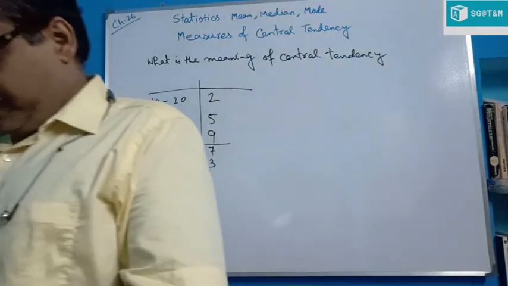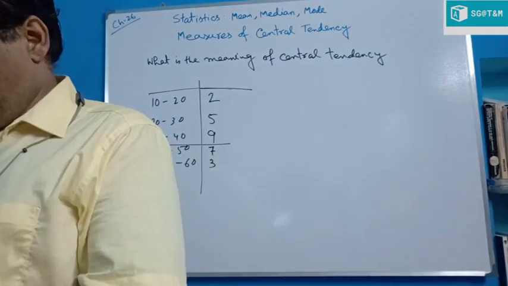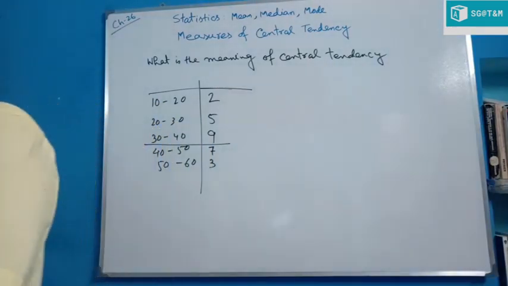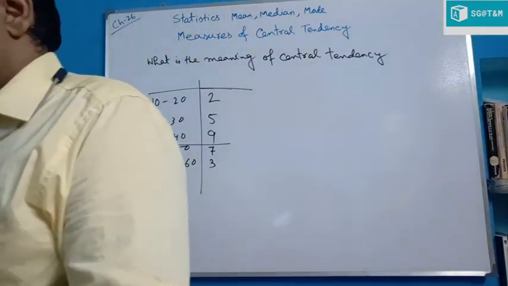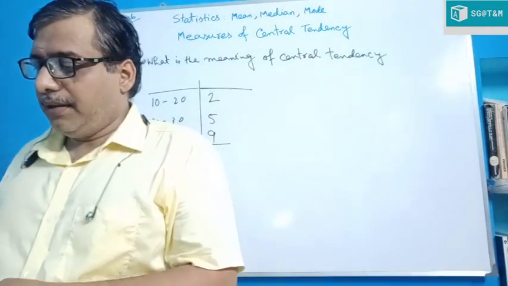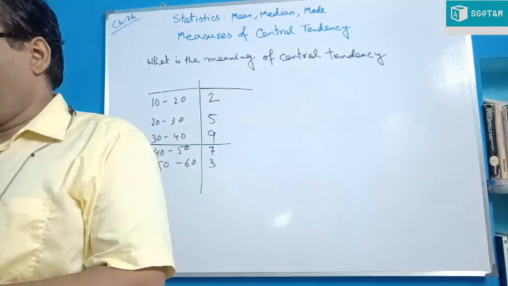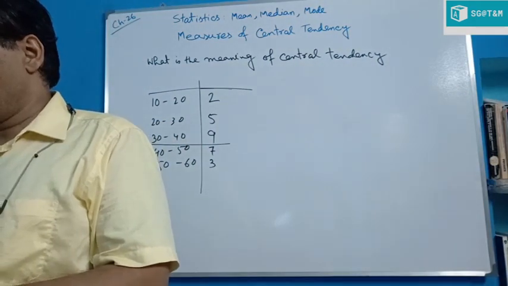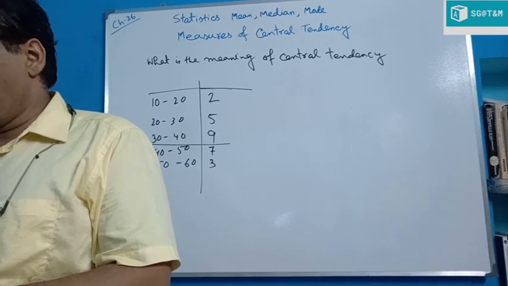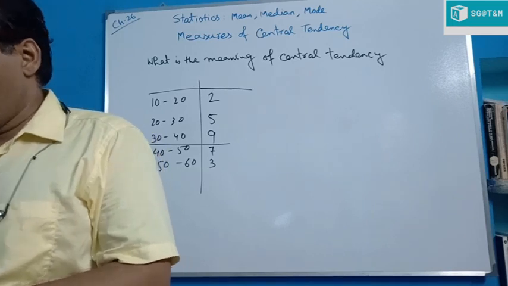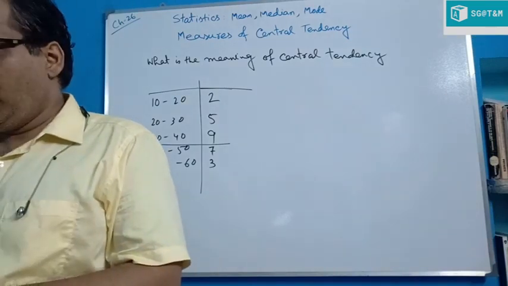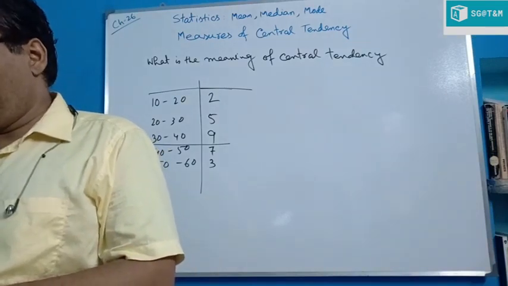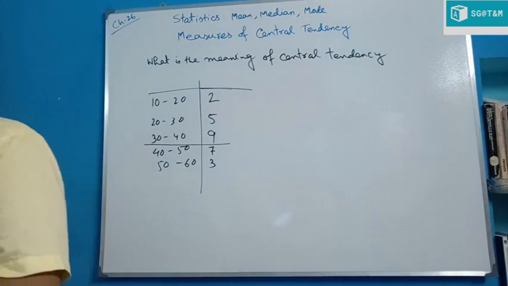Easy to compute, easy to compare, properly defined. Obviously it is defined properly, based on all the observations, so much so that if a single observation is altered, so would be the measure of central tendency, lending itself to mathematical treatment, etc.